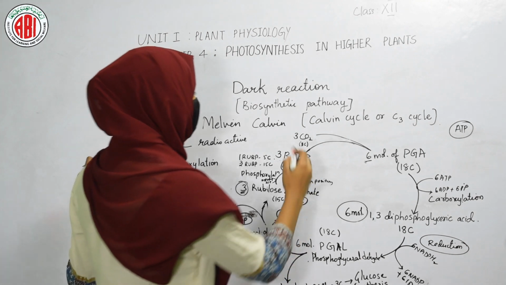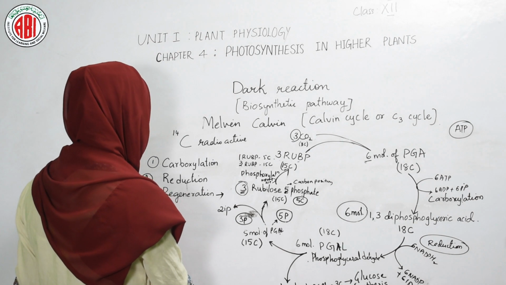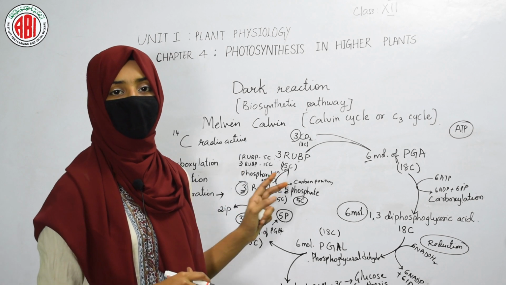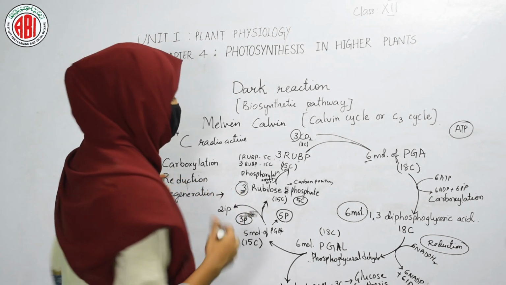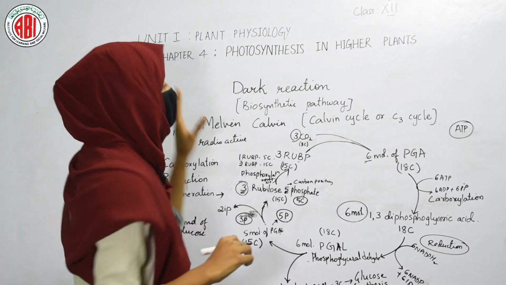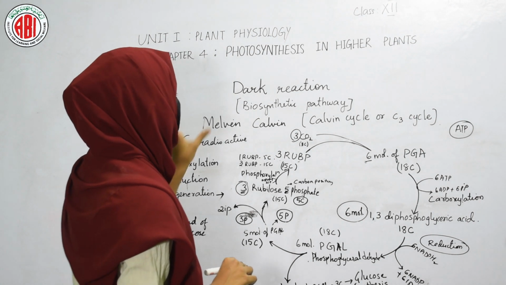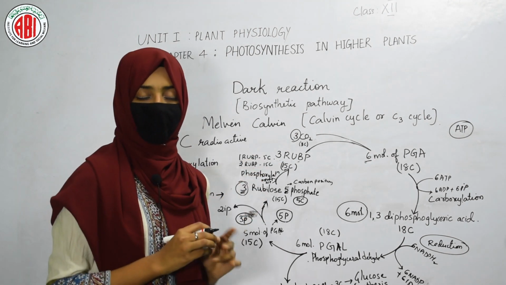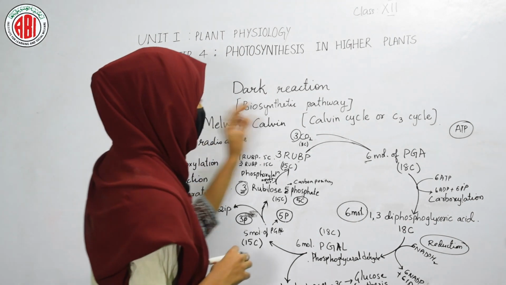And why are we taking 3 molecules of carbon dioxide here? The reason is, when carbon dioxide gets into the plant, the Calvin cycle takes place 6 times to synthesize 1 molecule of glucose. To understand this point, and for our better understanding, we took 3 molecules of carbon dioxide. So this is about the cycle called the Calvin cycle or C3 cycle.